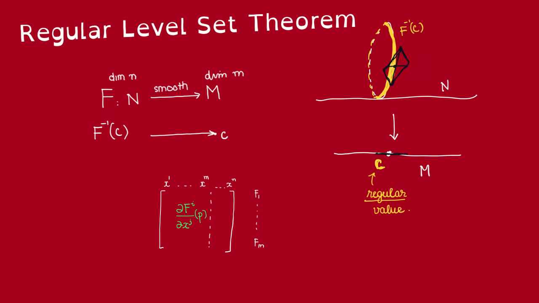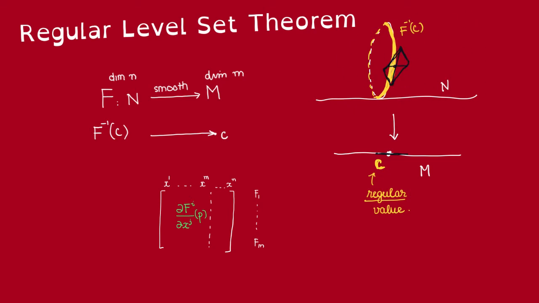So let's talk about the regular level set theorem. Here we suppose that we have a smooth map F from N to M, and suppose that C in M is a regular value of this map. That means, again, that at every point in the fiber, we have a surjective map on the tangent space. This is a tangent space in N, not just a tangent space in the fiber.